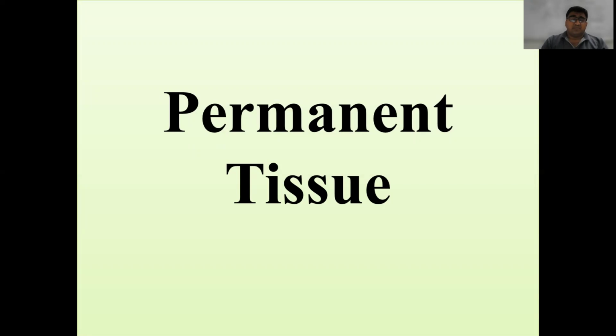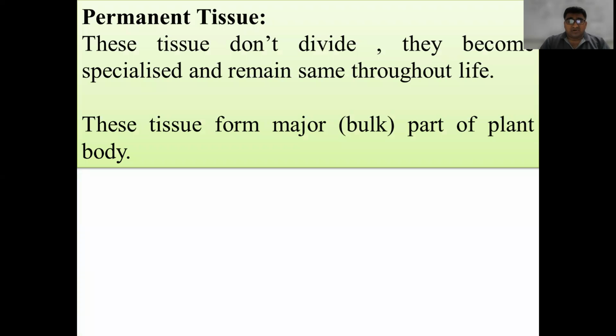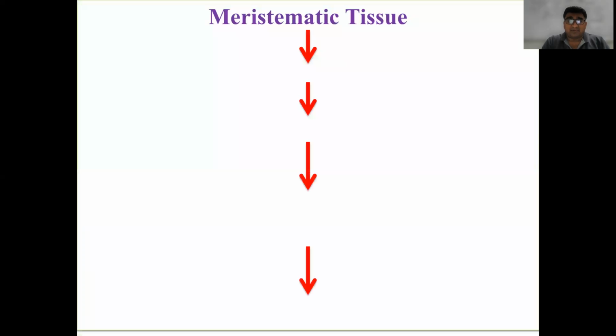Now we will study about permanent tissue. Meristematic tissue, after dividing, forms different types of cells, and these cells, after growing and maturation, get converted into permanent tissue. Permanent tissues don't have the ability to divide. These are specialized and they remain the same throughout life. The major body part of the plant is made from permanent tissue. Permanent tissues are present in very large amounts inside the plants.